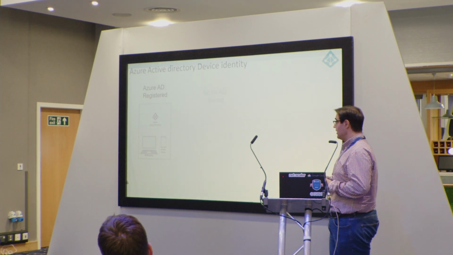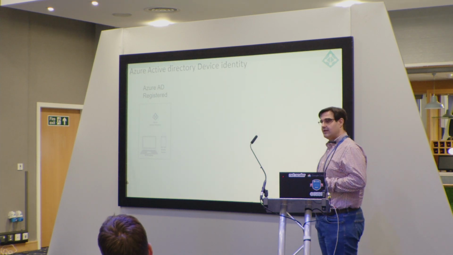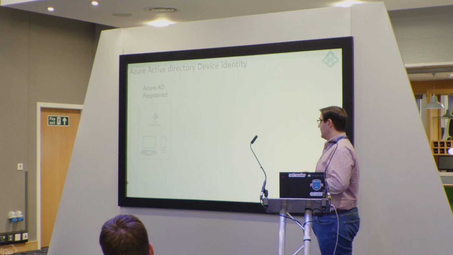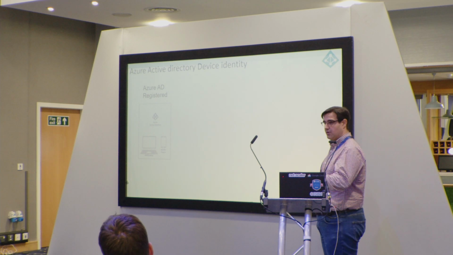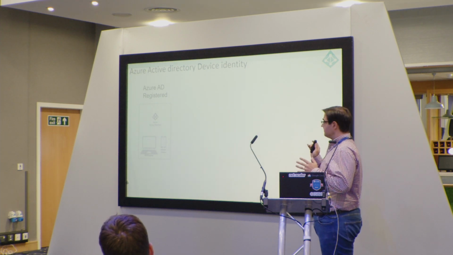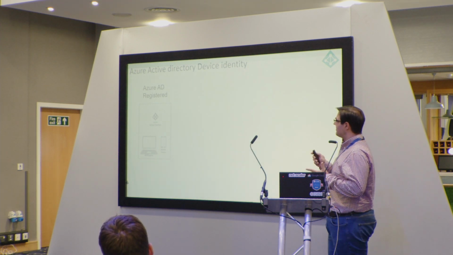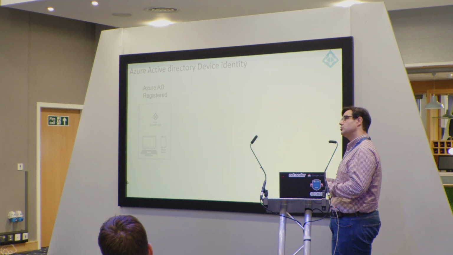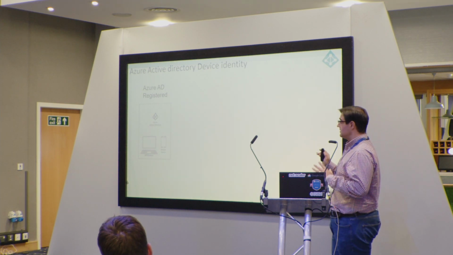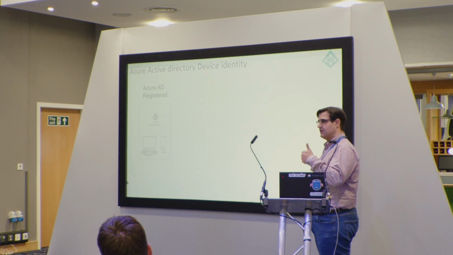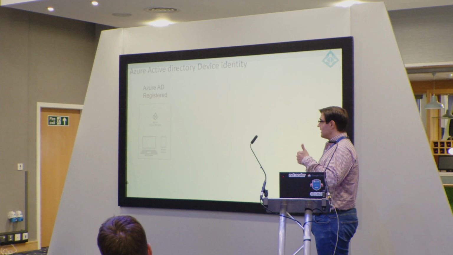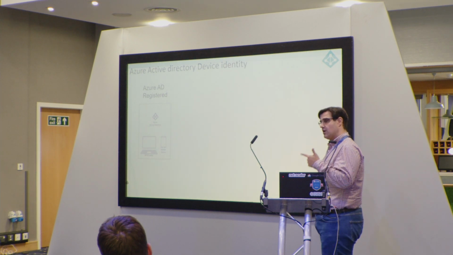So the first one is Azure AD registered devices. It can be a Windows device using a local account, or it can be an iOS or Android device. And what is this device identity? What does it allow the end user and the admin? There are several benefits for this device identity, and first of all, it controls the user identity and provides single sign-on capabilities.